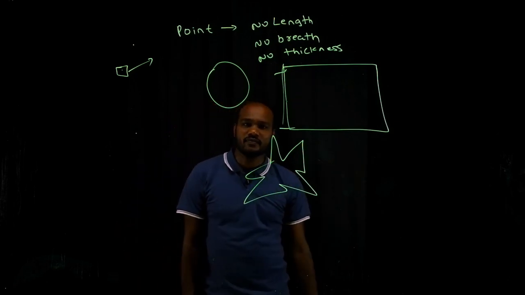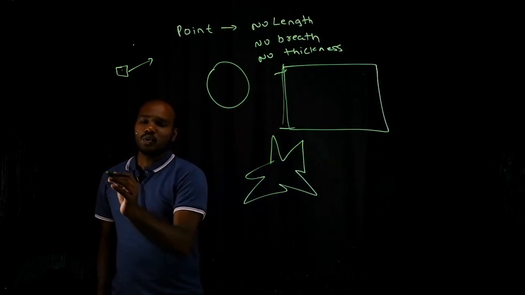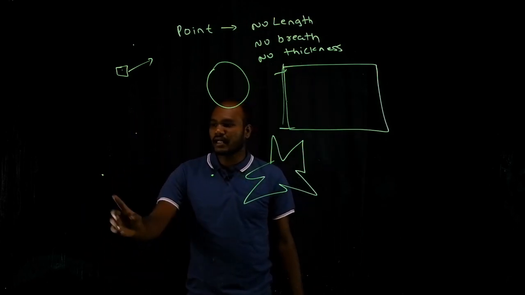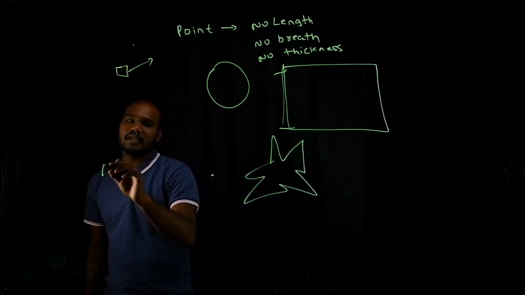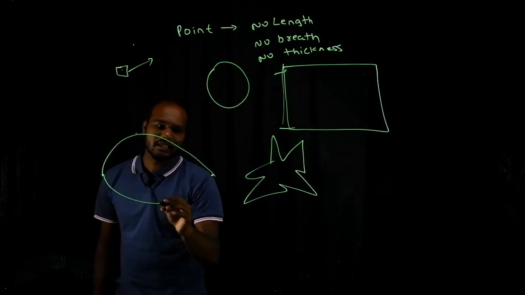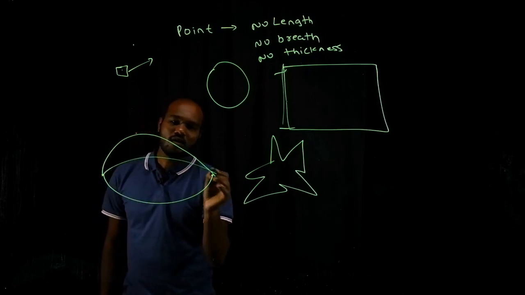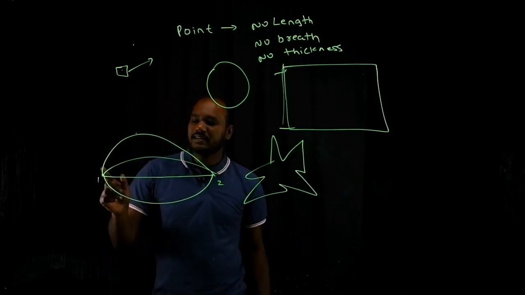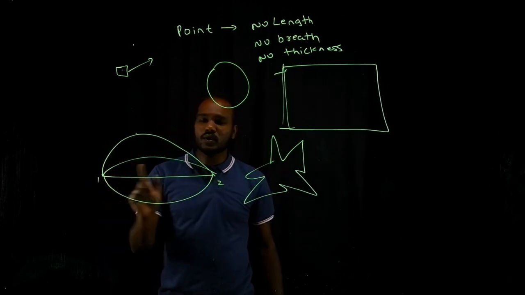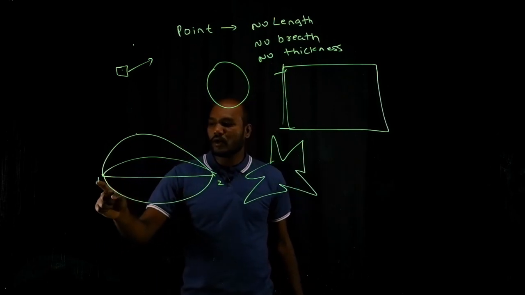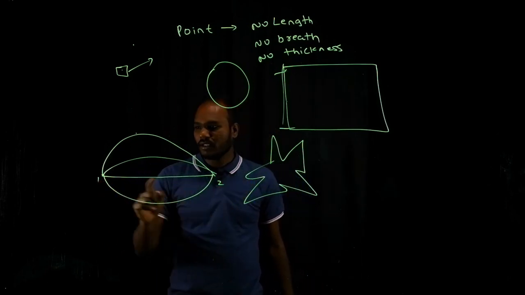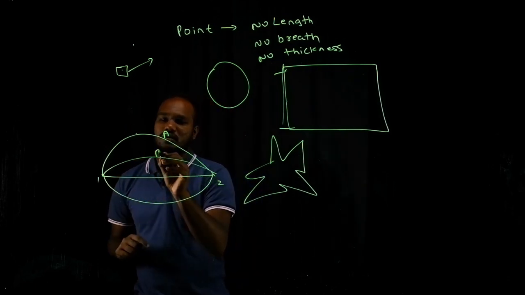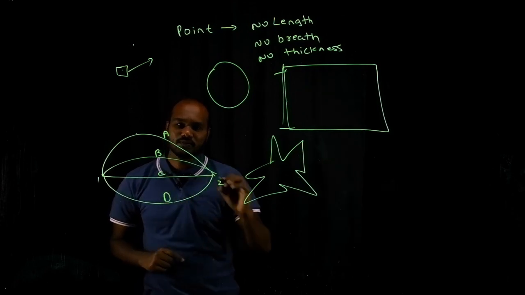So next question, if I have 2 points now, I can connect from 1 to 2. I can connect from 1 to 2 point. So I can go something like this, something like this, something like this, or something like this. This is point 1, this is point 2. These are routes to go from A to B or 1 to 2. Here we have to go from point 1 to point 2. There are routes here: route A, route B, route C and route D.